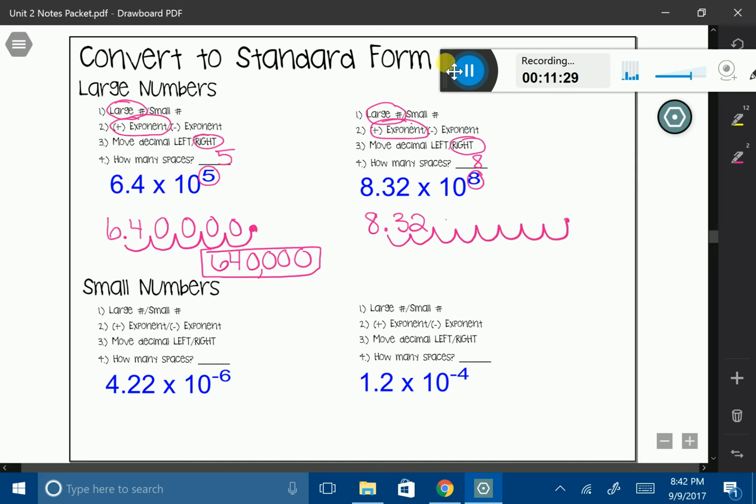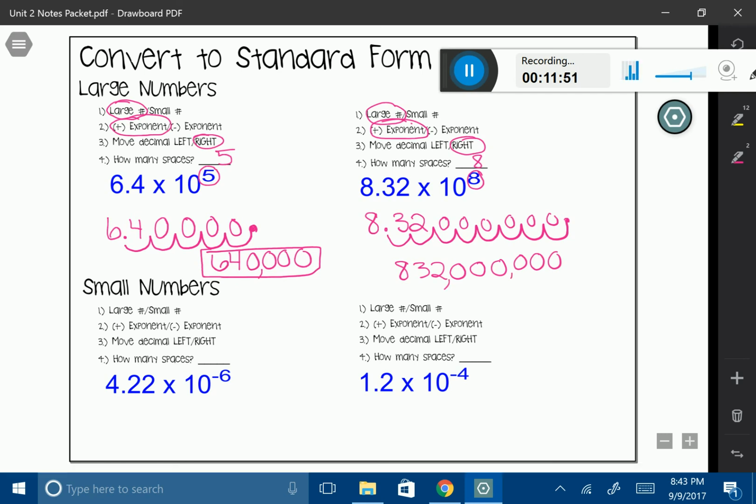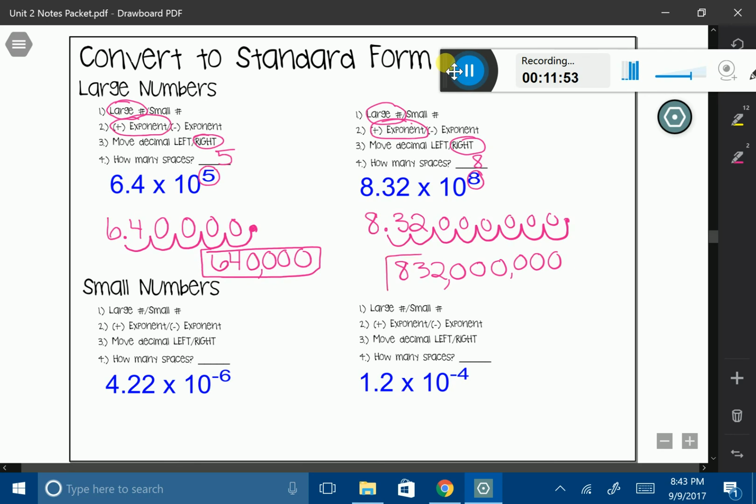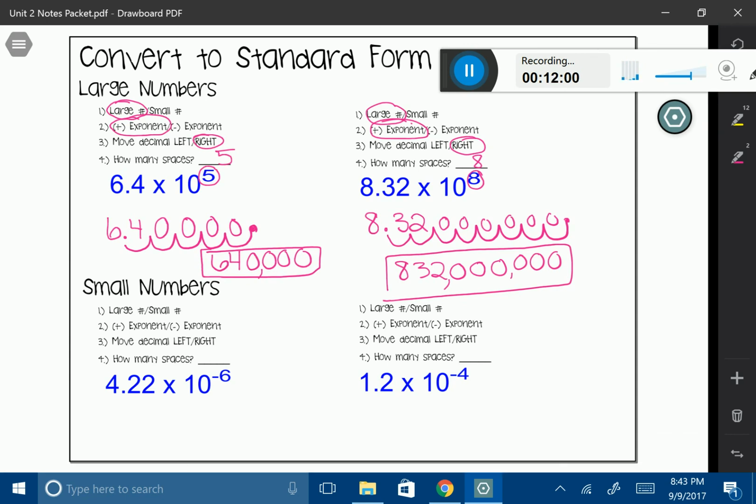I'm going to go ahead and fill in all those loops with zeros. And this is going to be my number. But I don't want to write it like this. I want to rewrite it as 8, 3, 2 with 6 zeros. I'm going to go ahead and put my commas in there. And that is going to be my big number. So if you think about it, I could actually take this number that I'm putting a box around, and I could translate that into scientific notation again by doing the method we did before. We're just converting back and forth between the two.